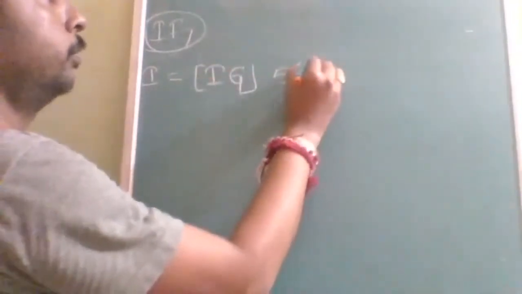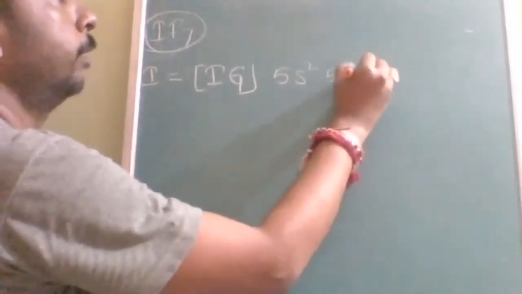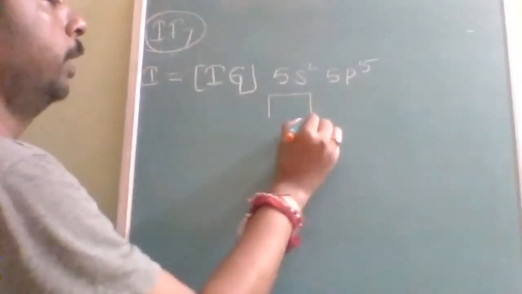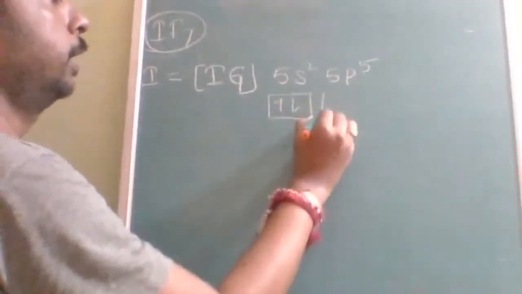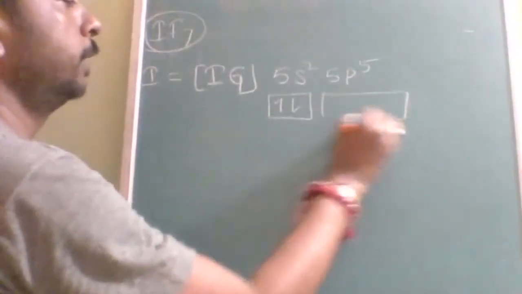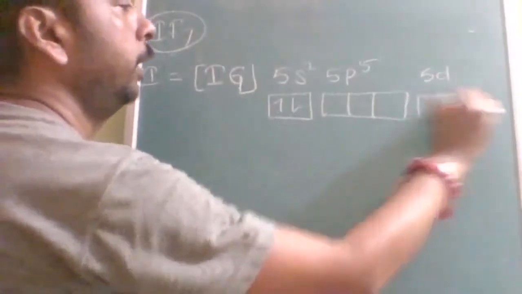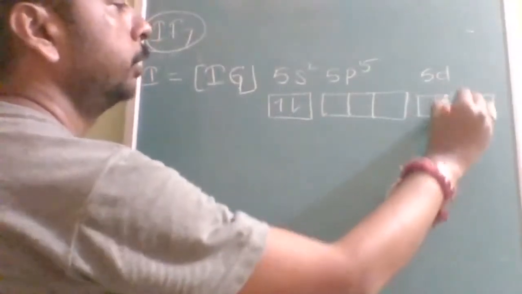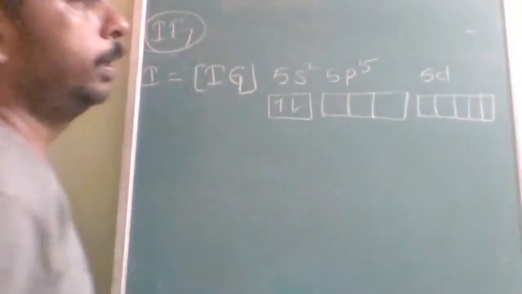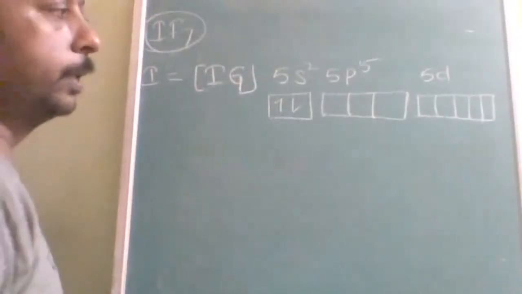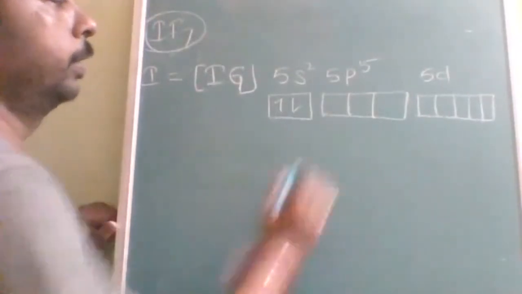So 5s2 5p5. Now I am telling you the method to decide ground state or excited state, and if excited state, which excited state. So here only I am drawing it. Is this clear? So stepwise I am improving the in-depth explanation.